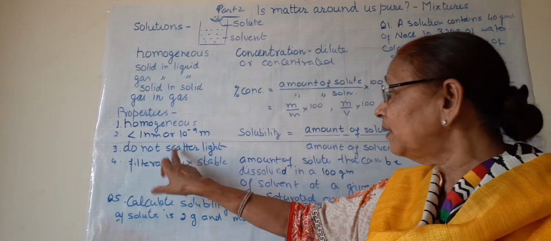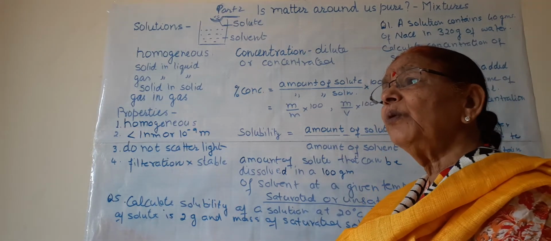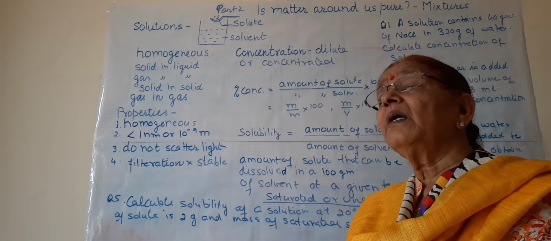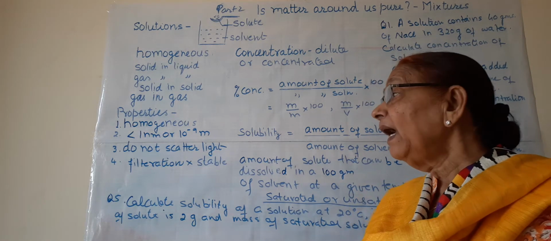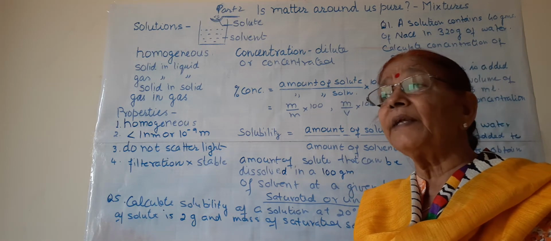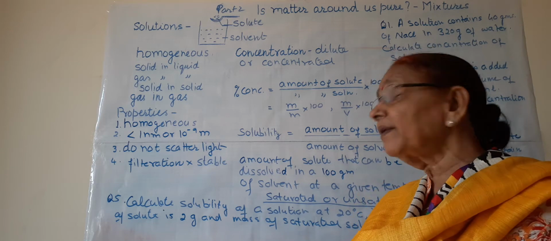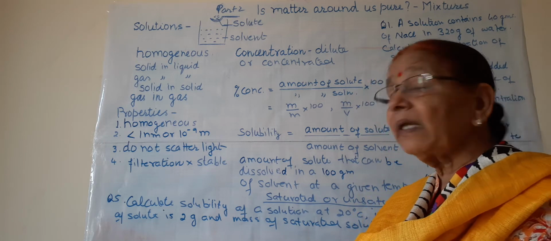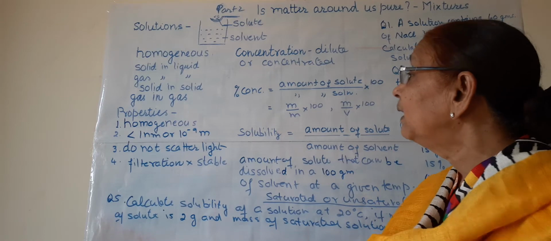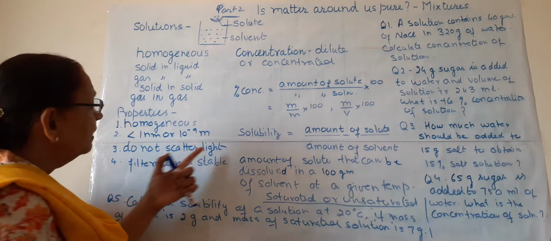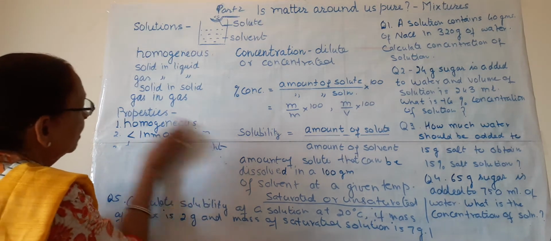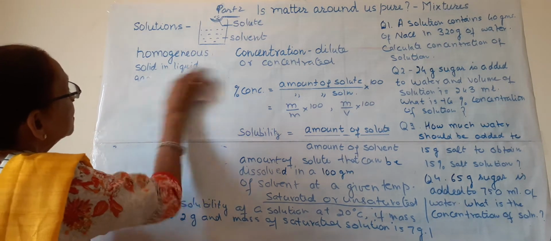The next point is, we know that suspensions and colloids scatter light, and this scattering of light is known as the Tyndall effect, after the scientist who discovered it. What is meant by scattering of light? I will show you.